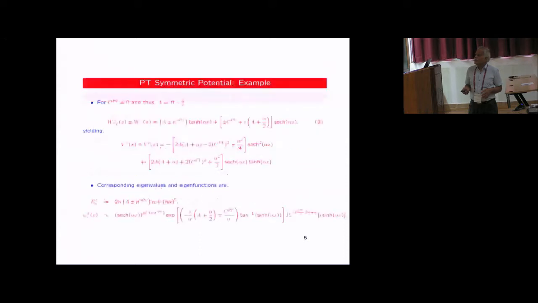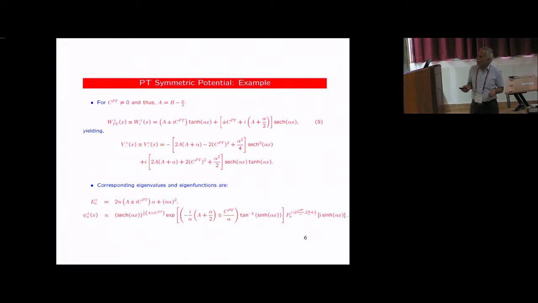Now fortunately in this case, when C_PT is not 0, that means you are trying to go to the broken PT symmetric phase, then you demand this condition. Here also explicitly you can solve. It looks a bit complicated, but very nicely for this wave function, you get explicitly complex energy. You see the energies occur in pairs. So that plus minus is the one which I was referring to. They give rise to these pairs. They correspond to two representations of an underlying SL(2,C) symmetry. So very good.